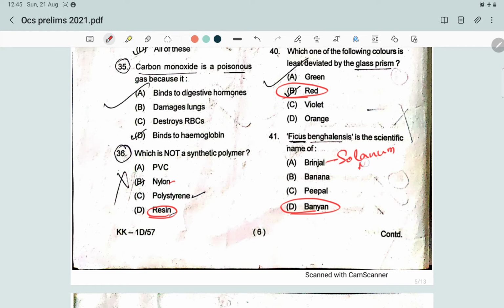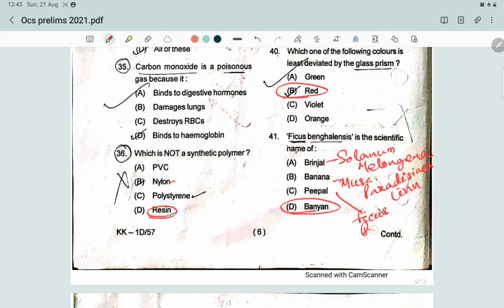The scientific name of banana tree, that is Musa paradisiaca Linn. And the scientific name of peepal tree, that is Ficus religiosa.